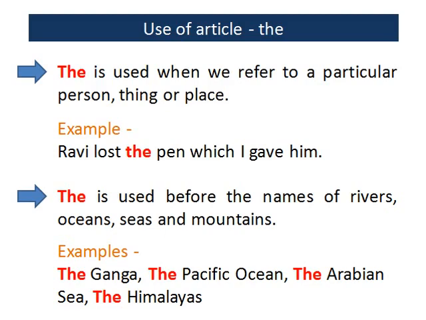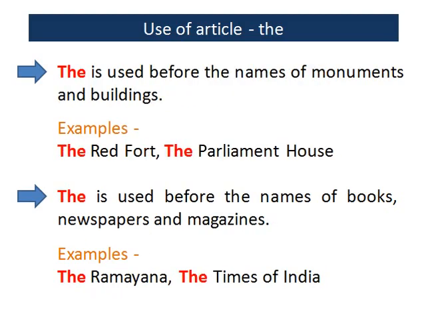The is used before the names of monuments and buildings. Examples: the Red Fort, the Parliament House. The is used before the names of books, newspapers, and magazines. Examples: the Ramayana, the Times of India.